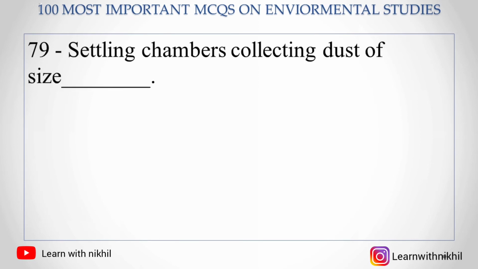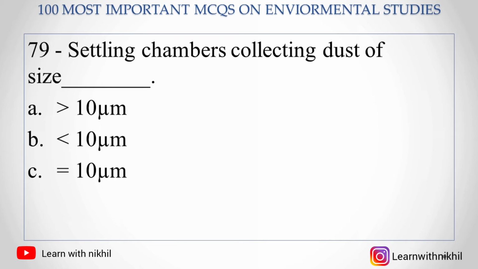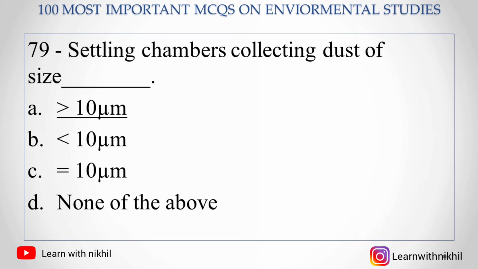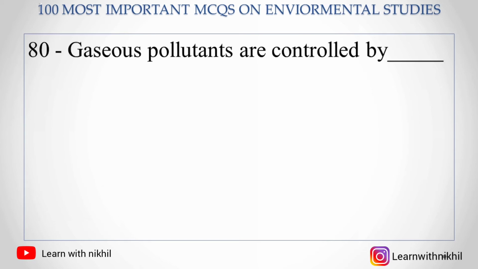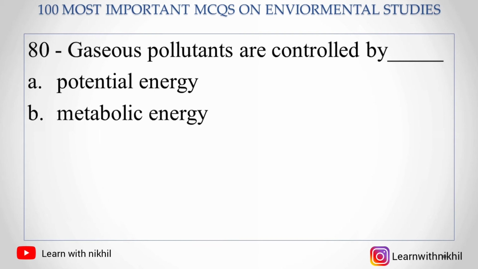Settling chambers collect dust of size A. Greater than 10 micrometers, B. Less than 10 micrometers, C. Equal to 10 micrometers, D. None of the above. So settling chambers collect dust of greater than 10 micrometers. Next, 80. Gaseous pollutants are controlled by A. Potential energy, B. Metabolic energy, C. Heat, or D. Vapors. So the answer is heat.